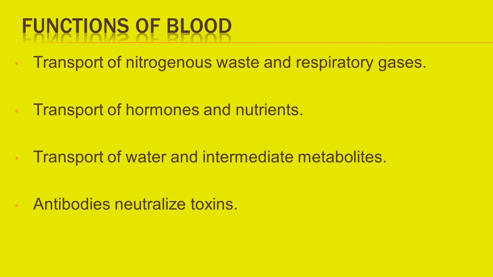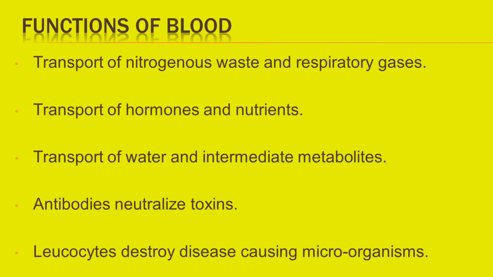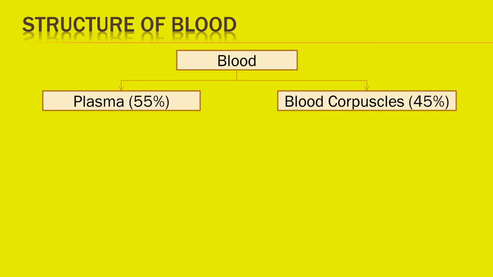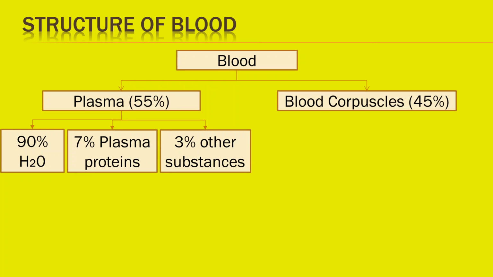Antibodies present in blood neutralize toxins. Leukocytes destroy disease-causing microorganisms. Next is structure of blood. Blood is formed of two parts, plasma and blood corpuscles. Plasma forms 55% of the blood volume. Plasma contains 90% water, 7% plasma protein, and 3% other substances.